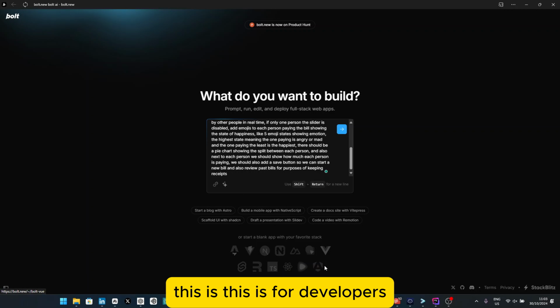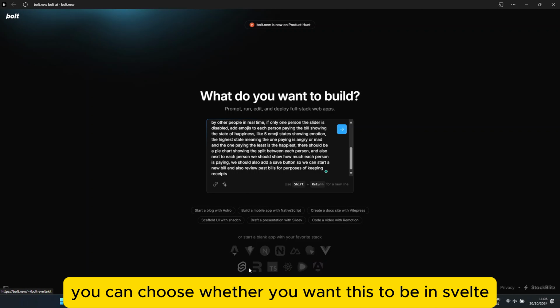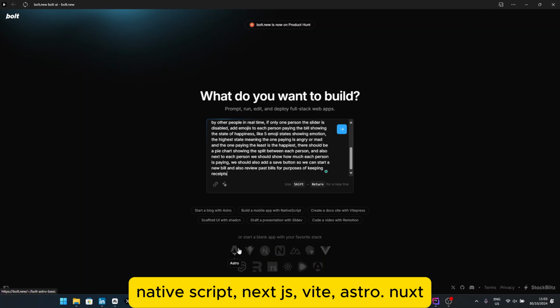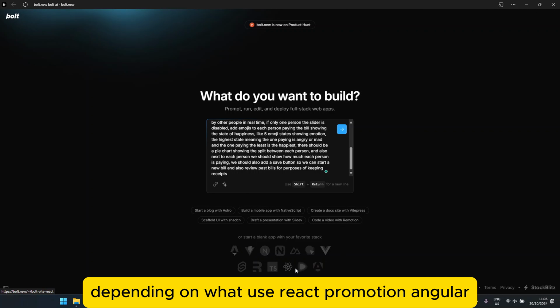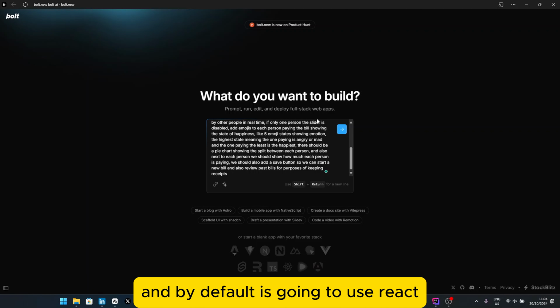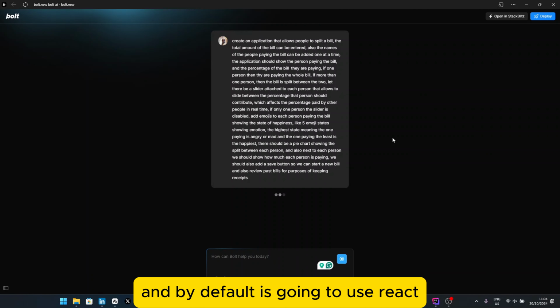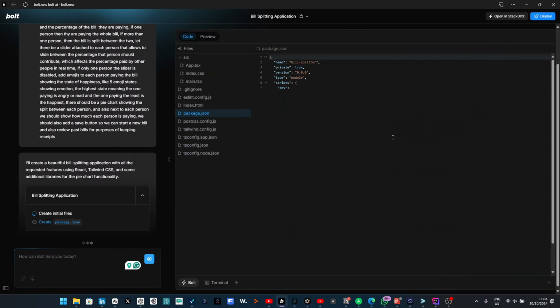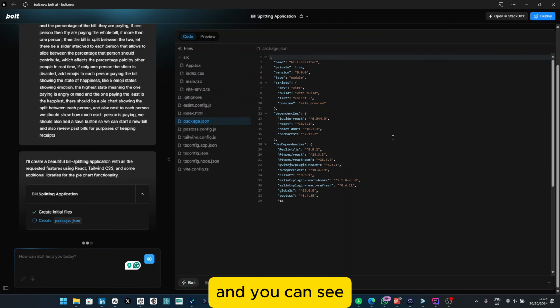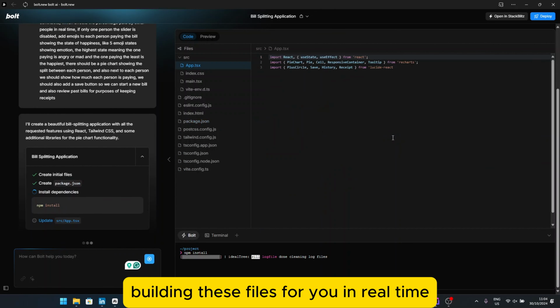This is for developers. You can choose whether you want this to be in Svelte, Remix, TypeScript, NativeScript, Next.js, Vite, Astro, depending on what you use, React, Remotion, Angular. I'm not going to dictate to it what it's going to use. I'm just going to hit start. By default, it's going to use React. Most of these tools use React, so it goes out and starts building the application for you, and you can see it building these files in real time.